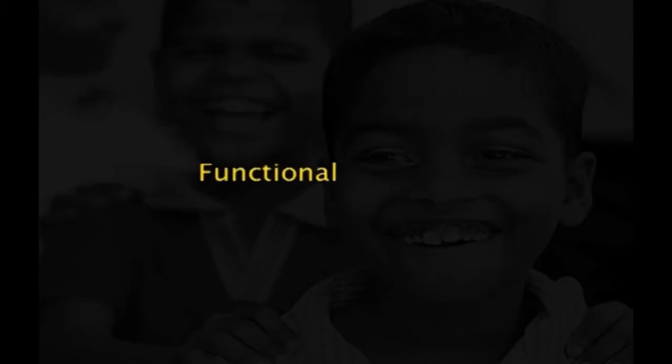Then the next approach is the functional approach. This provides a clue for the extent to which a person is perceived to be independent enough to exercise his or her rights. The child's right to education depends on whether he or she can access the school and participate in the classroom, rather than the obligation of the school system to be accessible to differently abled children.